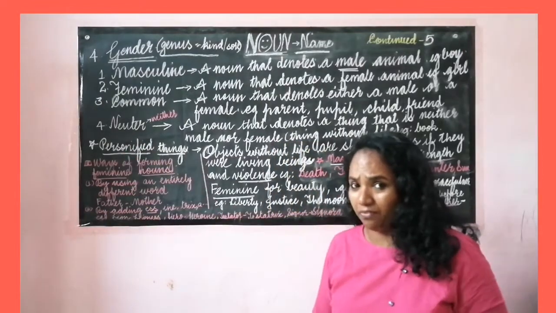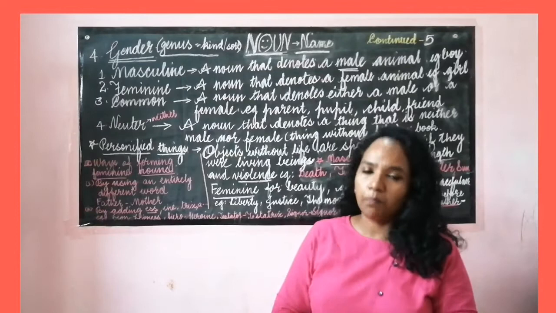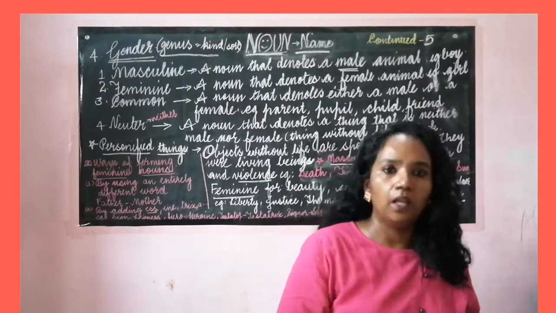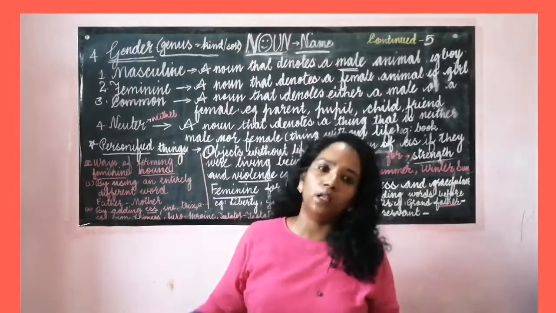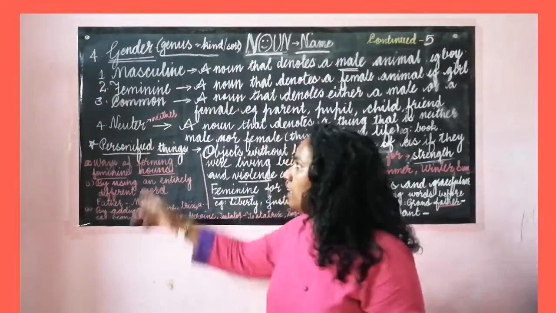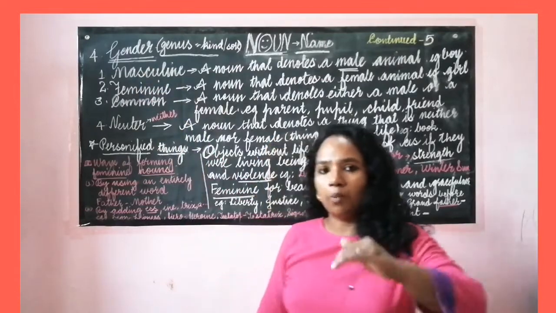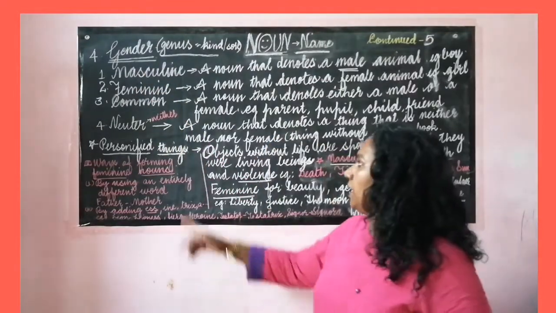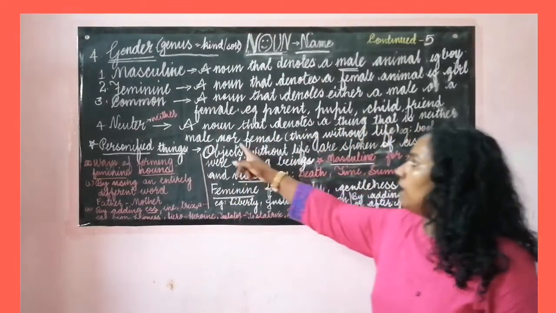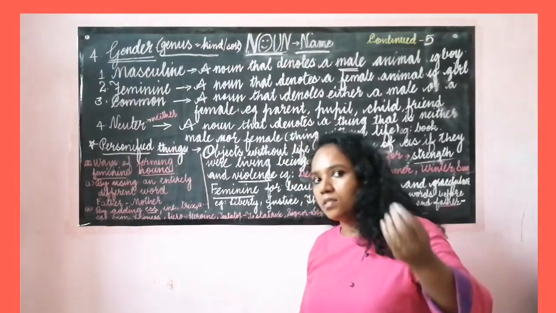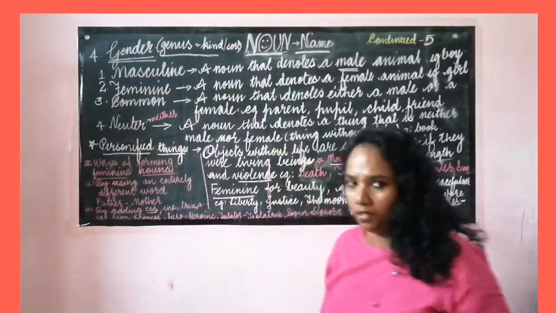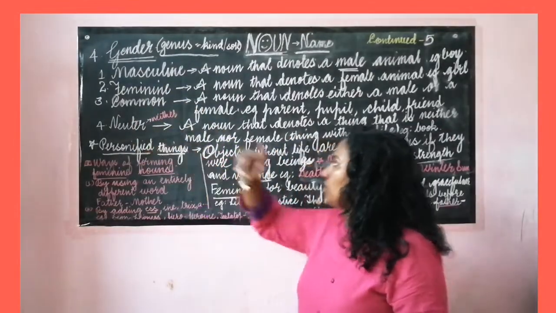And one category we have, the neuter gender. Neuter gender means they do not have a sex, that is neither male nor female. We cannot categorize those things as male or female. Those are called neuter gender. The very word neuter means neither, not this, not that. It means neither male nor female. A noun that denotes a thing that is neither male nor female. We cannot categorize it as masculine or feminine. Those are all taken into the neuter gender.